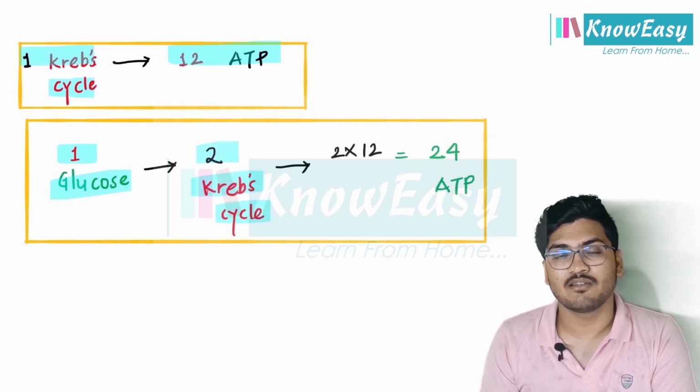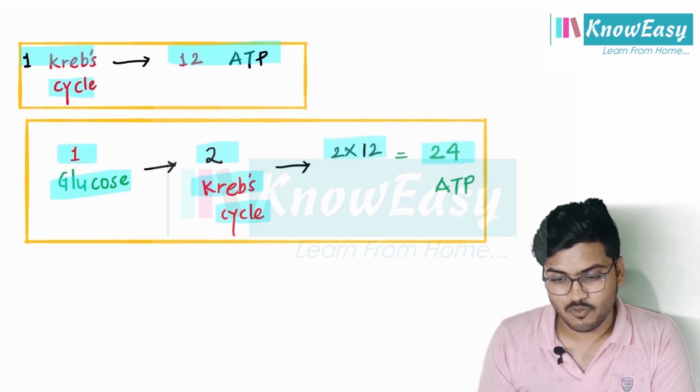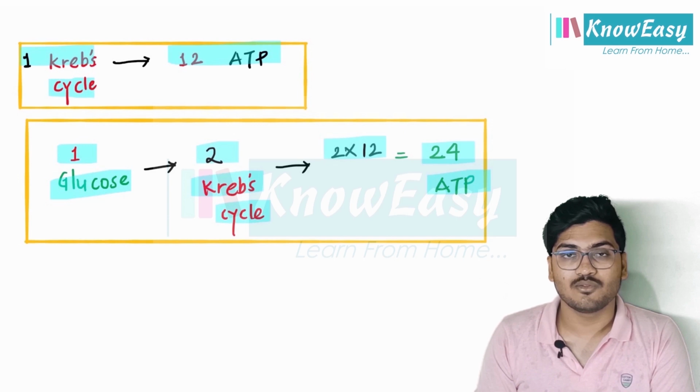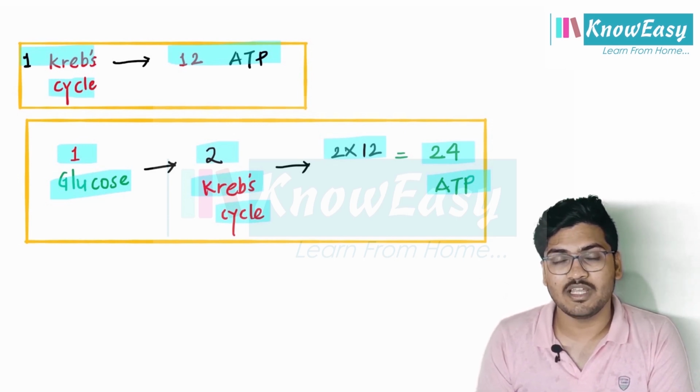So 1 glucose is equal to 2 Krebs cycles. So 2 into 12 ATP. So in total we get from 1 glucose, 24 ATP. So this is a complete calculation of the tricarboxylic acid cycle. I hope you understood each and every point.